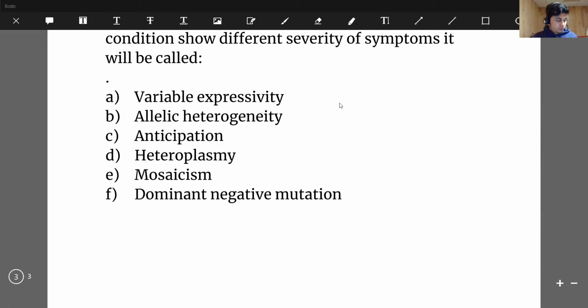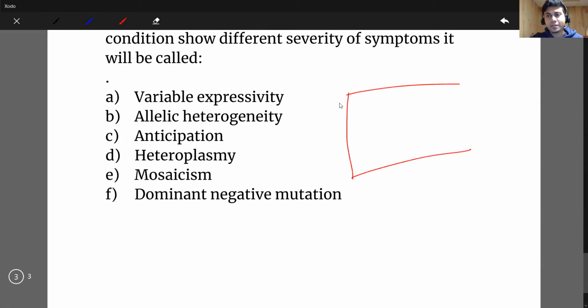Now, just for theoretical purposes, if you take out all the cells of a person and arrange them on a sheet, like on a particular paper, you'll see that some of the cells have one type of chromosomal pattern and some have a different type, and it looks like a mosaic formation.